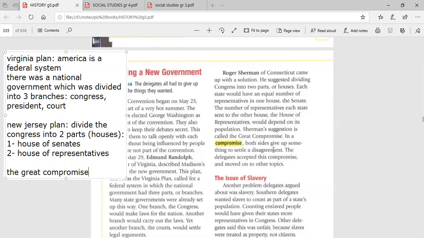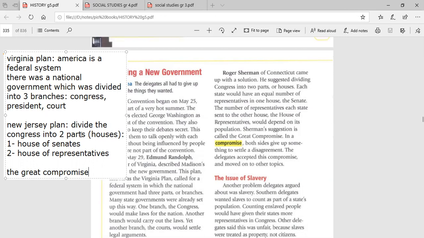For example, I have a conflict. Now you elect one, or you elect two, you elect more representatives, or you elect fewer representatives. So they need to compromise. It means that they need a solution in the middle, a solution in between. Not this side who needs more delegates, and not this side who needs equal delegates. No, they reached a solution which is in between. This is the meaning of compromise.